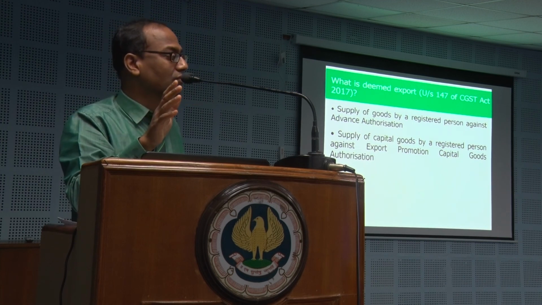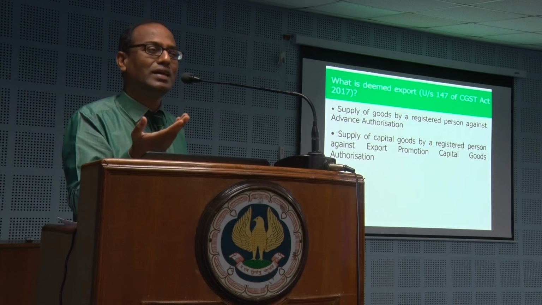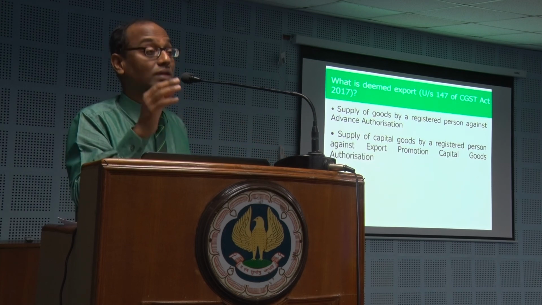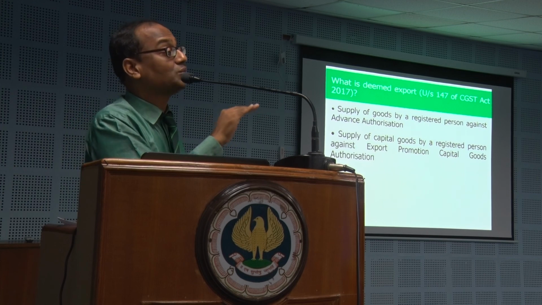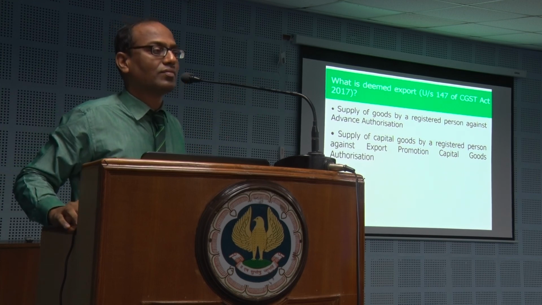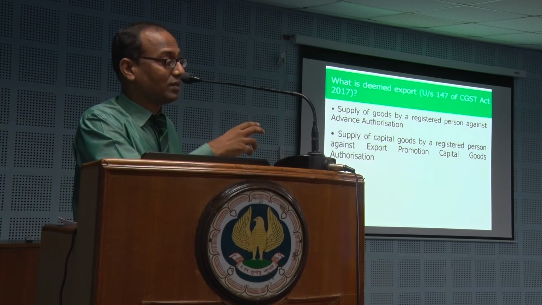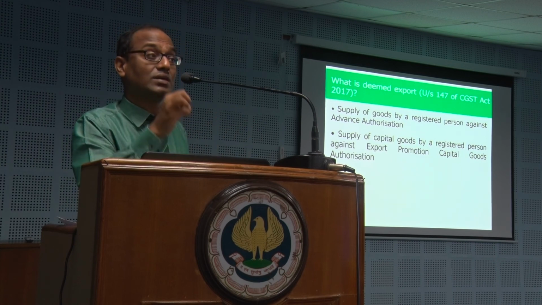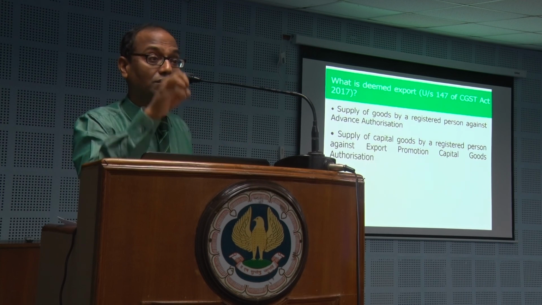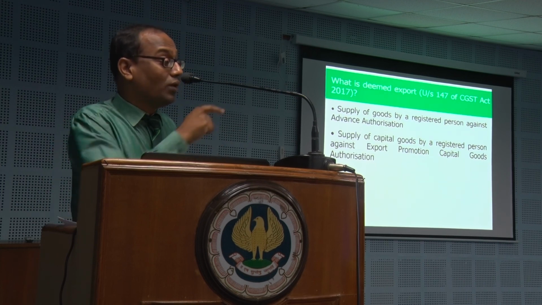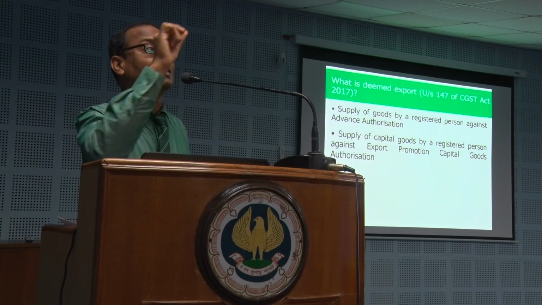No GST. It will be very nice. But what is the use for the supplier? He is just supplying. You are saying no GST. There, he is given an exporter status. Who? The supplier. As a registered GST supplier, if you are supplying to advance authorization, if you are supplying to the so-called EPCG holder, you are given the status of exporter for the export transaction.